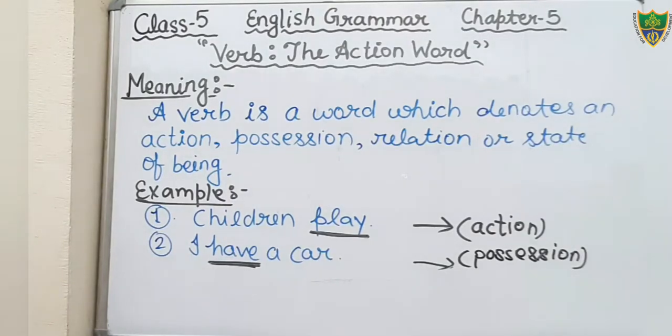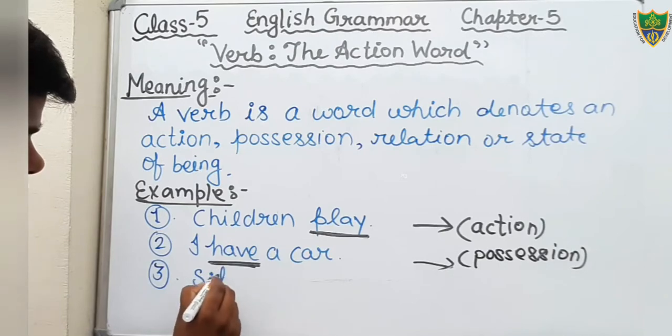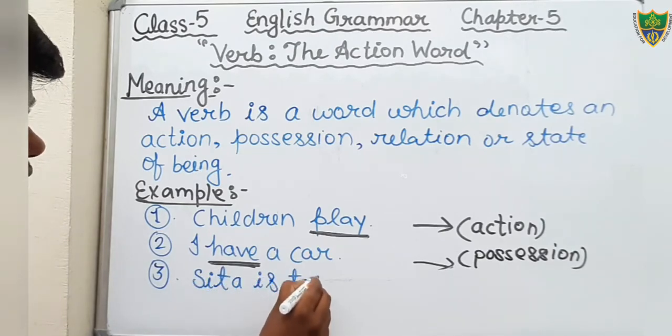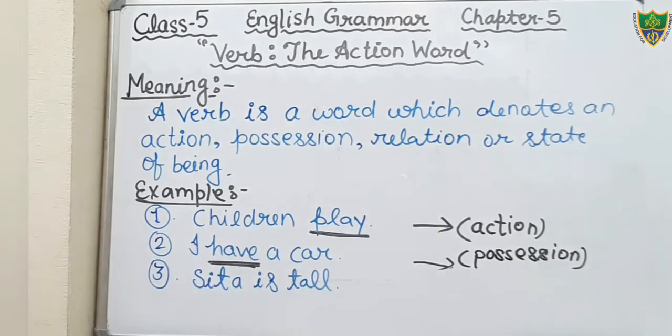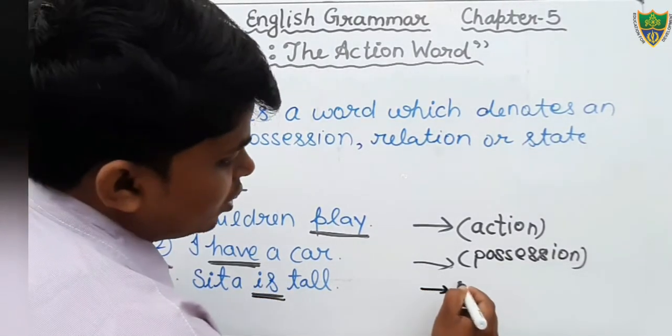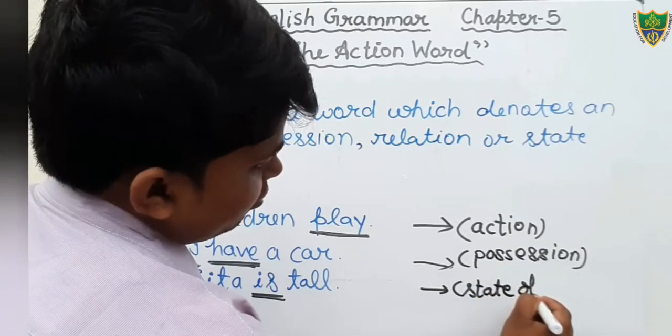And one more thing. Third, Sita is tall. Here the word is denotes the state of being. Is is a verb. It denotes the state of being.